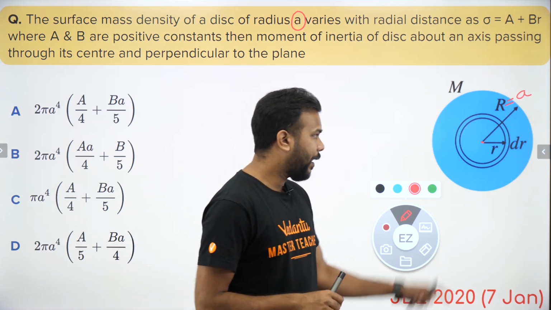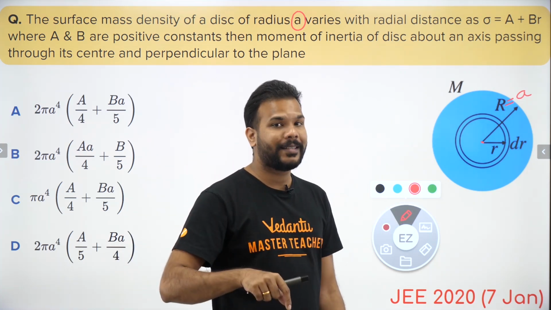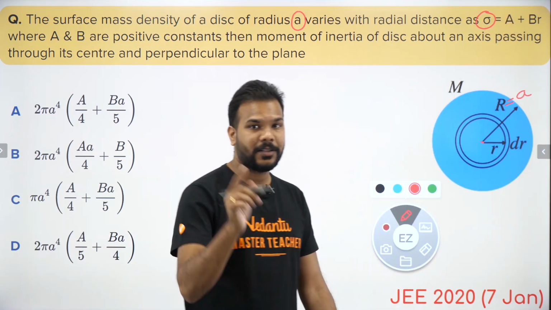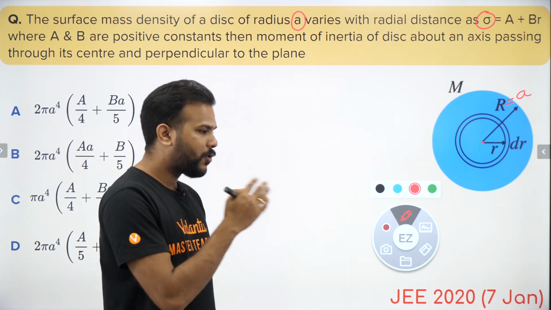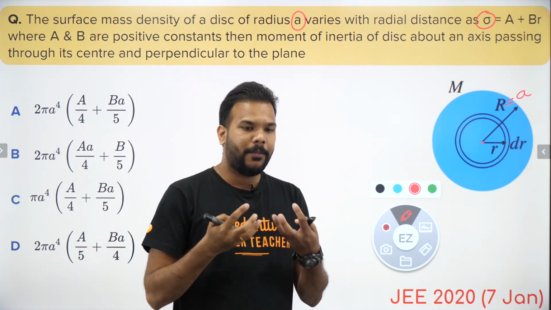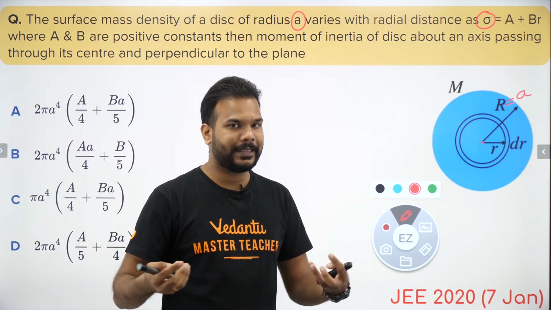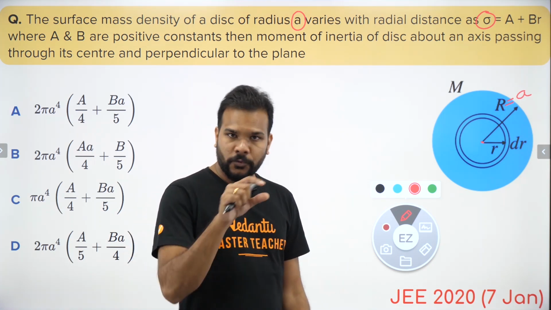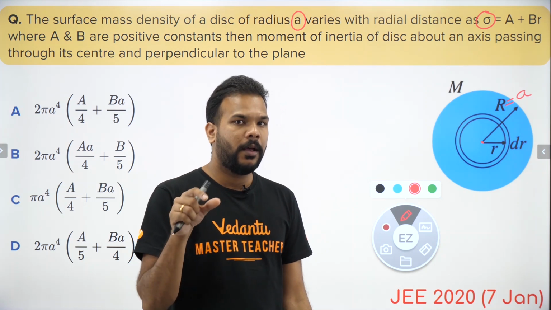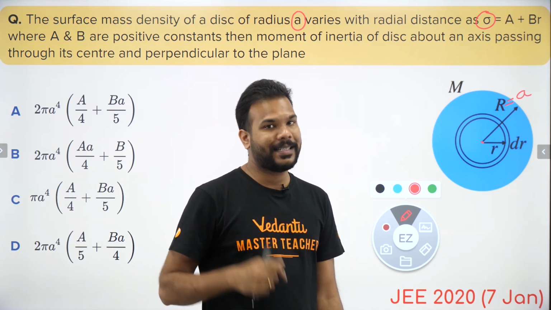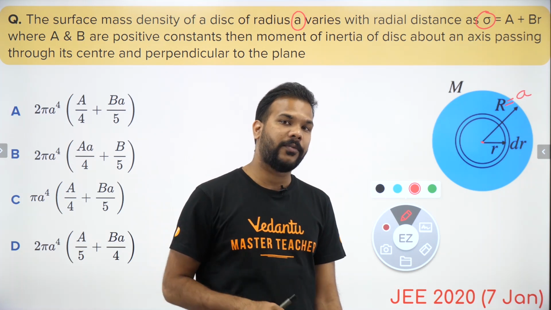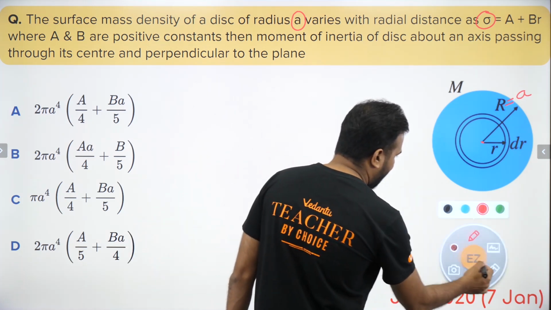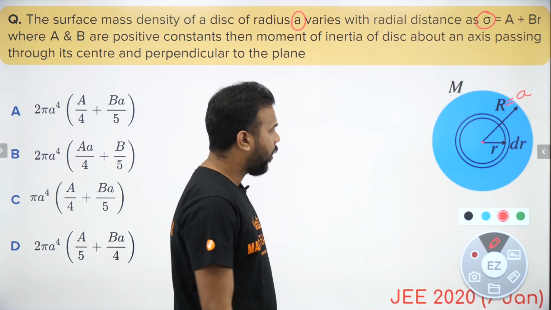Okay, so in this case also the approach is going to be the same, but the only difference is the surface mass density of the disk is not given to be constant. As you are moving radially away, the amount of mass which is packed is increasing. The sigma value is telling us that the mass density is increasing. So for the same amount of area, more mass is enclosed as you are moving away from the center of the disk.